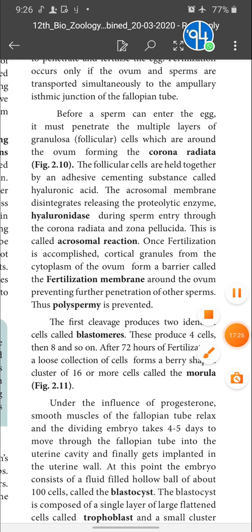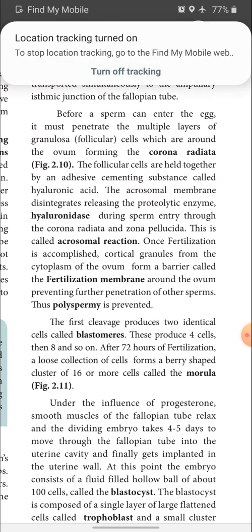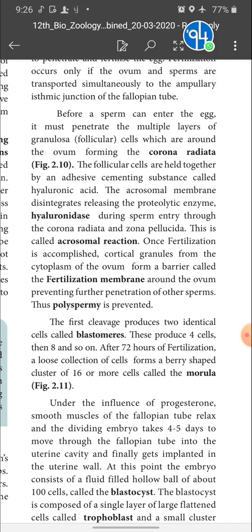Okay, children, now fertilization has taken place. That is, two haploid gametes fused together to form a zygote. The zygote is a single cell stage but diploid in nature. Now this zygote undergoes mitotic cell division. In mitotic cell division, as you know very well, one cell divides into 2 with the same number of chromosomes. So the zygote undergoes mitotic cell division and forms 2 cells. The 2 cells divide into 4, 8, and it goes on like that. The first cleavage produces 2 identical daughter cells called blastomeres.